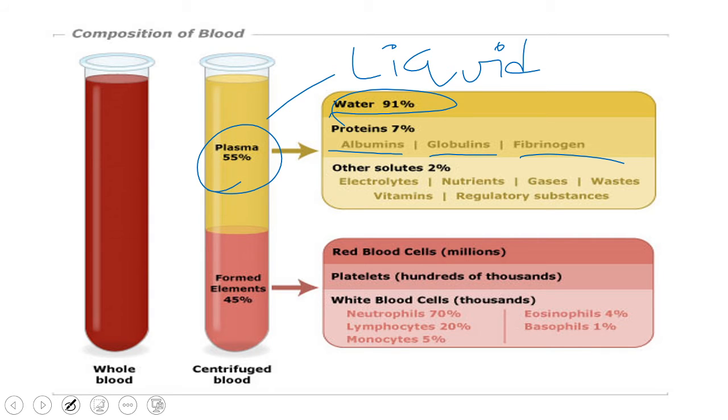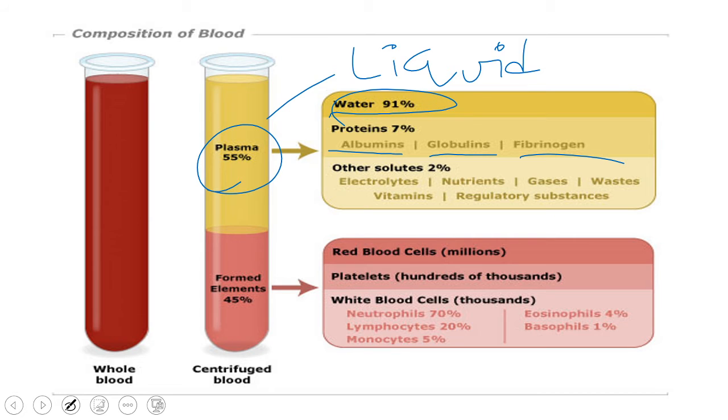Sodium, calcium, magnesium, bicarbonates, chlorides are present. Nutrients, we have carbohydrates, proteins like amino acids, fats are present. Some gases like oxygen, carbon dioxide present. Vitamins are present. Regulatory substances are also present. Regulatory substances means the mechanisms of the body have to be regulated every time. Those substances are also present in the plasma.